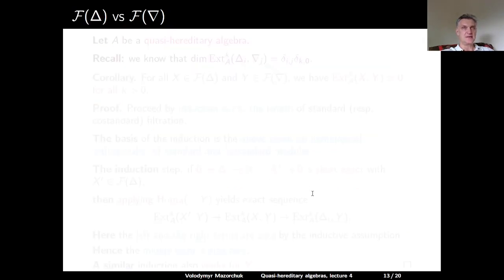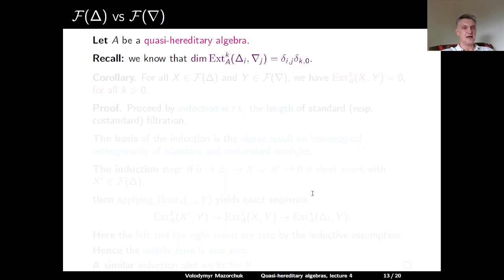Now let us establish some basic homological comparisons between these categories F delta and F nabla. So let A be a quasi-hereditary algebra. Recall that last time we established that the families of standard and costandard modules are homologically orthogonal to each other.